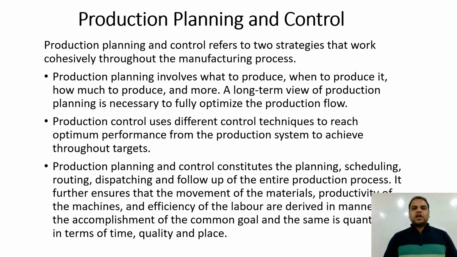Production planning and control refers to two strategies that work cohesively throughout the manufacturing process. It means both the strategies work together. Production planning involves what to produce, when to produce it, how much to produce, and more. A long-term view of production planning is necessary to fully optimize the production flow. Production control uses different control techniques to reach optimum performance from the production system to achieve throughput targets.